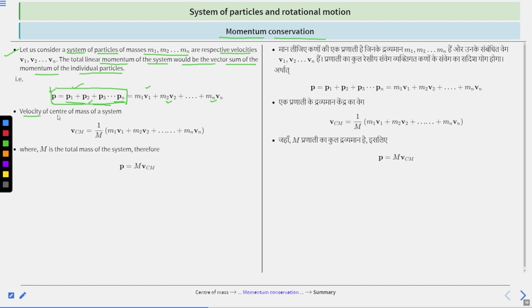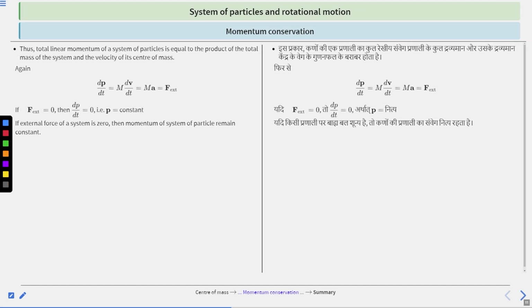The velocity of center of mass of the system, VCM, is equal to 1 upon m times (m1 v1 plus m2 v2 plus up to mn vn), with mass and velocity of the first, second, and nth particles. This is the velocity of center of mass of the system, where m is the total mass of the system. Therefore, P is equal to m VCM. Momentum is equal to m VCM, where VCM is the velocity of center of mass. Clear?